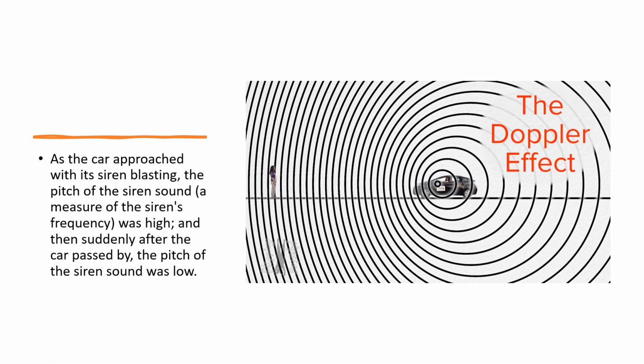So let's put it into detail. As a car approached with its siren blasting, the pitch of the siren sound, a measure of the siren's frequency, was high. And suddenly, after the car passed by, the pitch of the siren sound was low. As you can see in this example, when the sound is far from the observer, let's say you are the observer here, the wavelength is larger or long. Since the wavelength is long, the frequency is low. Frequency and wavelength are inversely proportional. On the other hand, here the wavelengths are shorter, making the frequency higher.